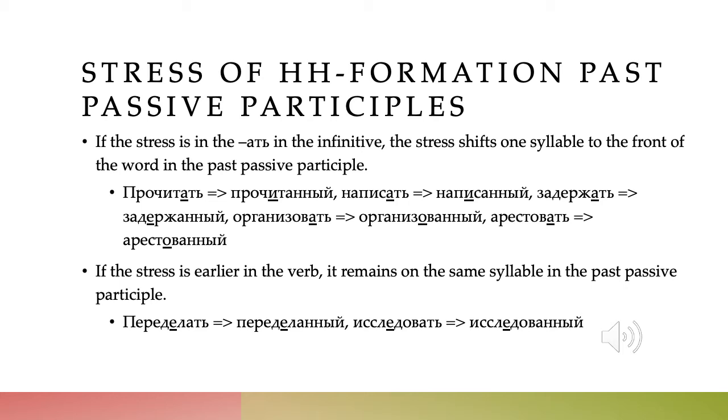Написать becomes написанный. Again, the stress shifts to the front of the verb. Задержать becomes задержанный. Организовать becomes организованный. And арестовать becomes арестованный. If the stress is earlier on in the verb, if it is not on that final ать, it remains on the same syllable in the past passive participle, so переделать, to redo, becomes переделанный, redone. Исследовать, to research, becomes исследованный, researched.